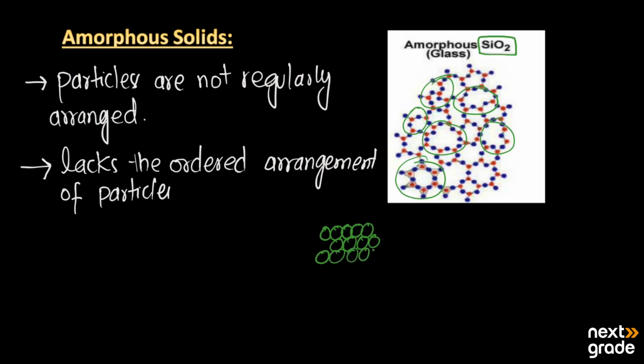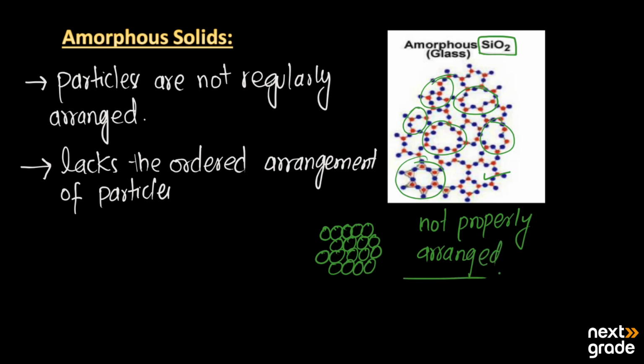But here there is no regular arrangement of the particles, and they are not properly arranged. When the particles are not properly arranged, we call that type of solid amorphous solids.